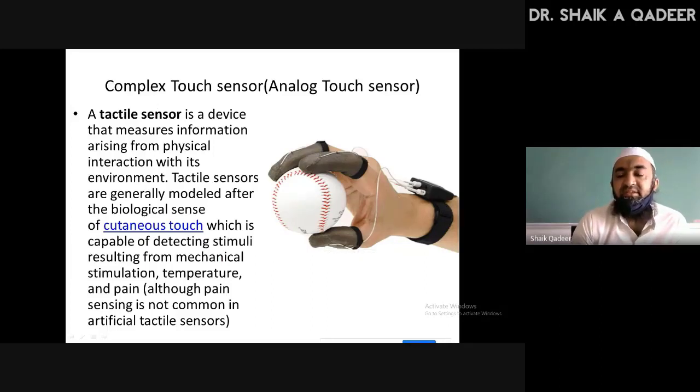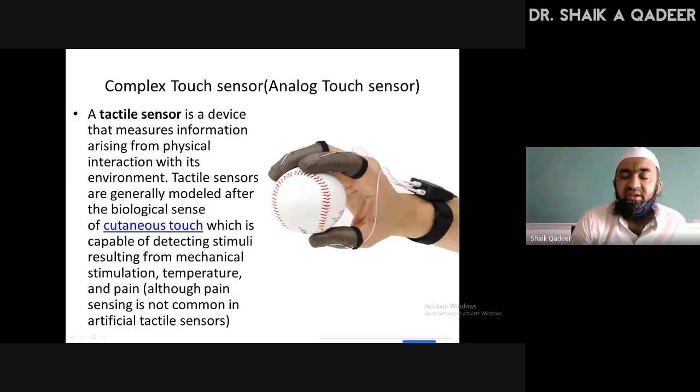You see, it does not contain only one analog sensor, but an array of analog sensors. You will see there are 5 inputs going to the transducer. Are you able to observe that?